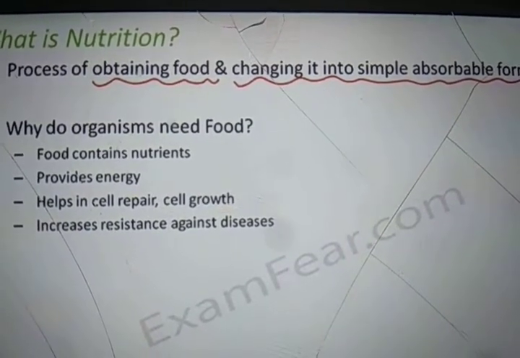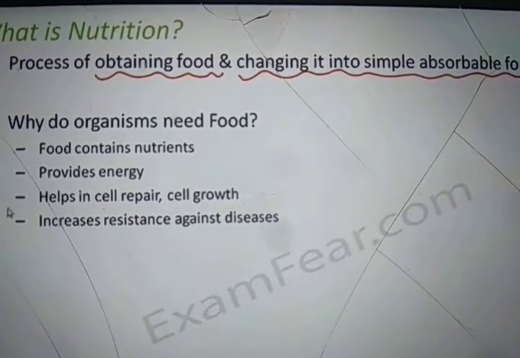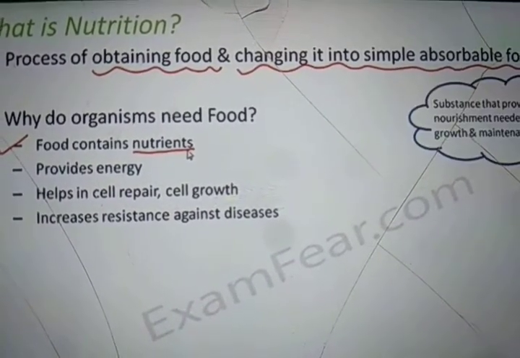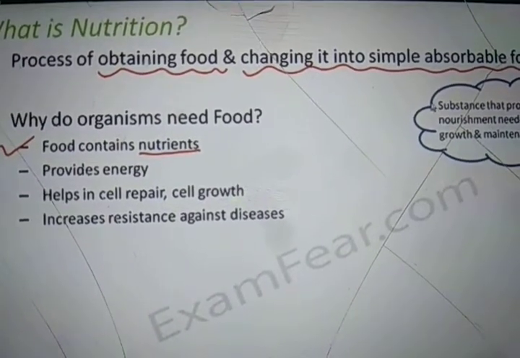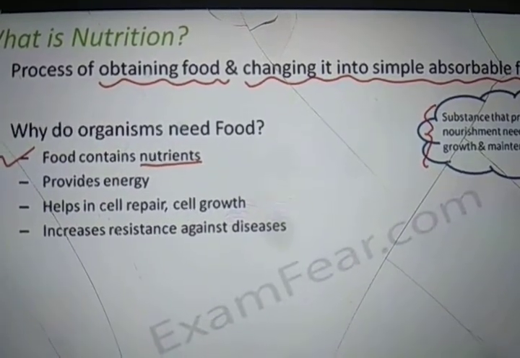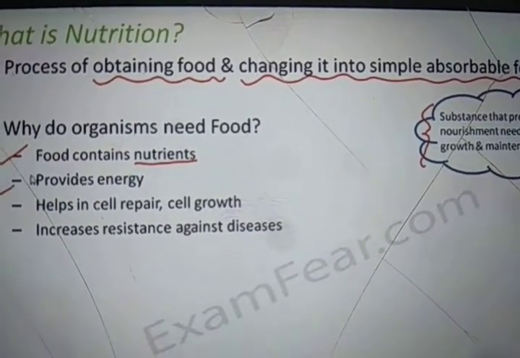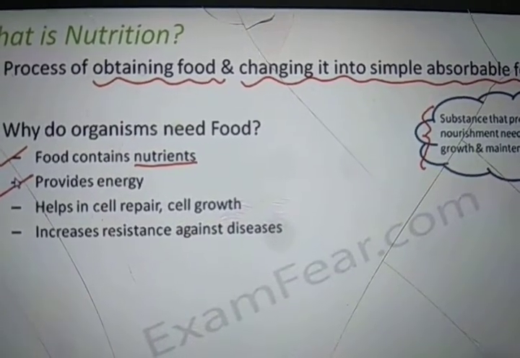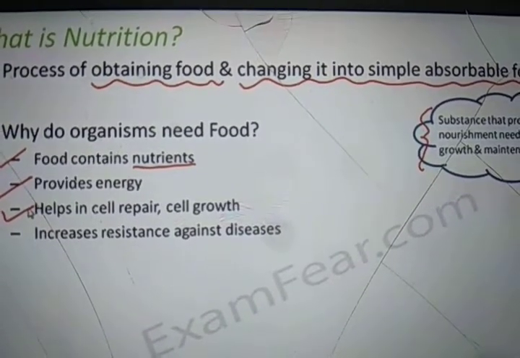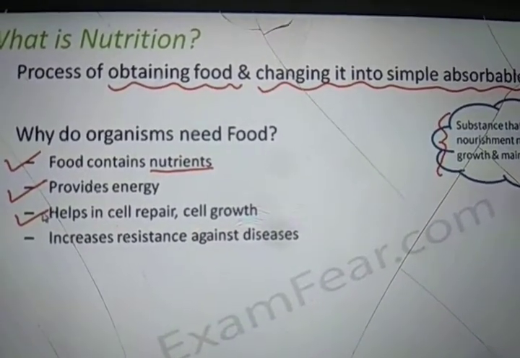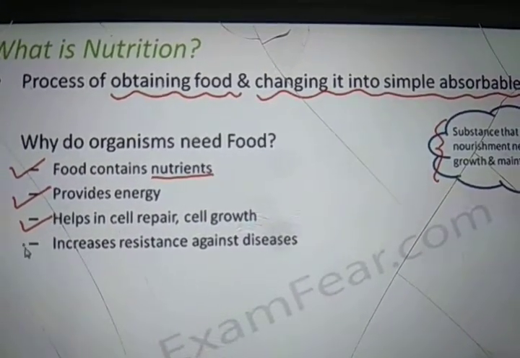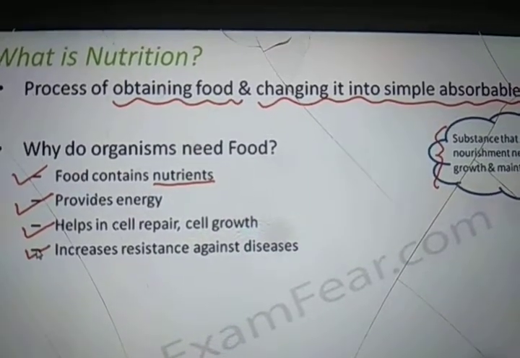Now some very simple reasons why organisms need food. First, food contains nutrients, and nutrients are those substances which provide nourishment that is needed for the growth and development of a living organism. Food also provides us energy, and with that energy we are able to perform all the activities. It also helps in cell repair and cell growth, because all these processes happening inside need energy, and the energy comes from food. It also increases resistance against diseases.